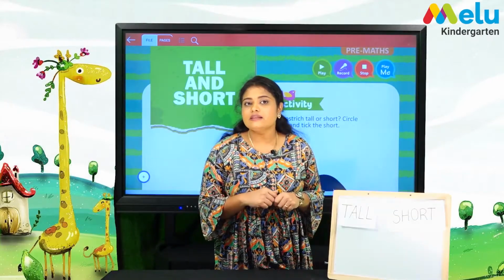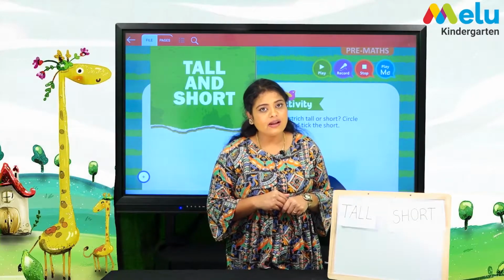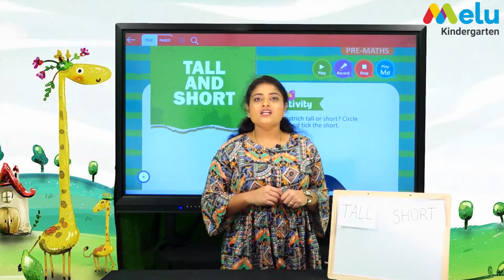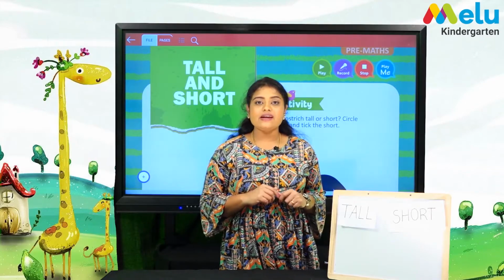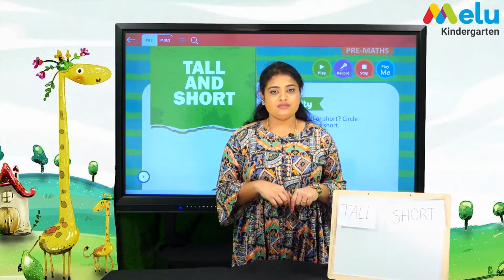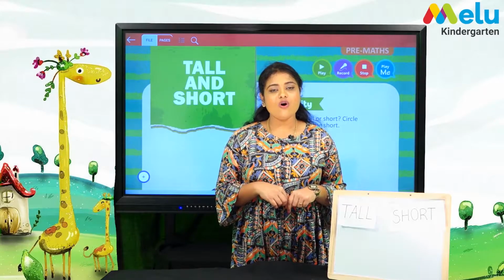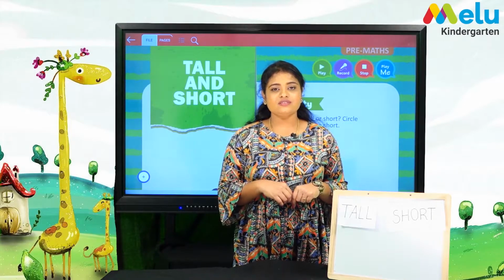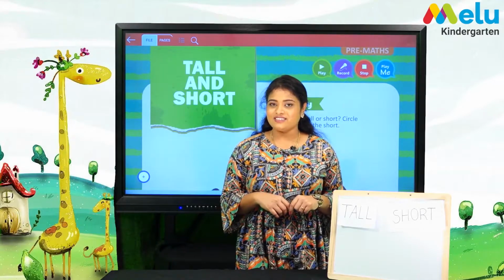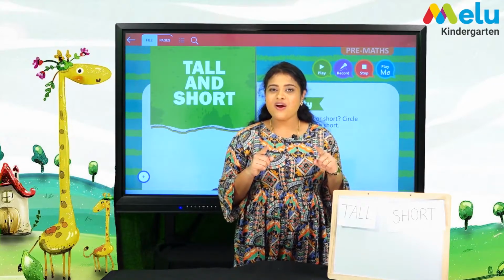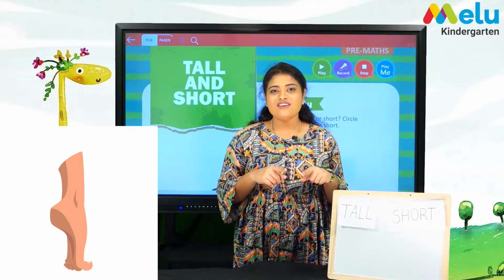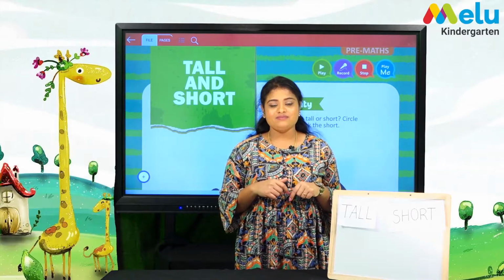To understand this concept of tall and short, let's do an activity. Children, try to stand on your toes and then on your feet. On your toes, on your feet.